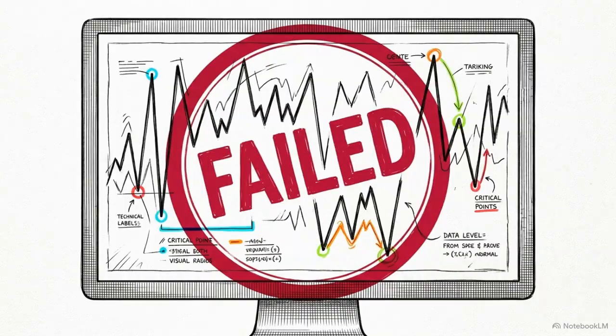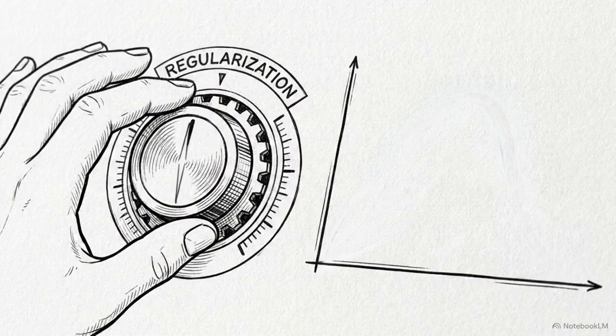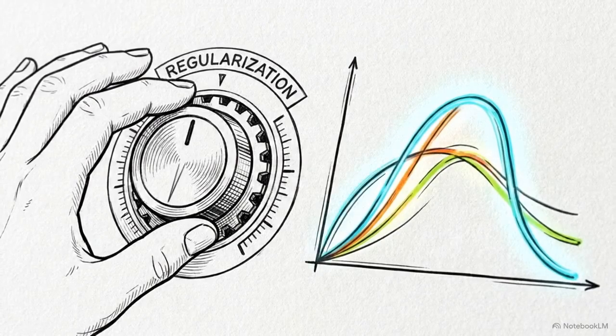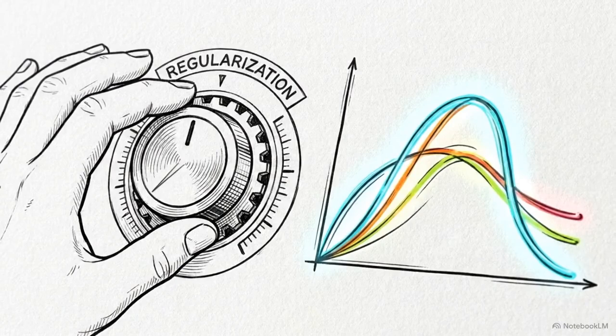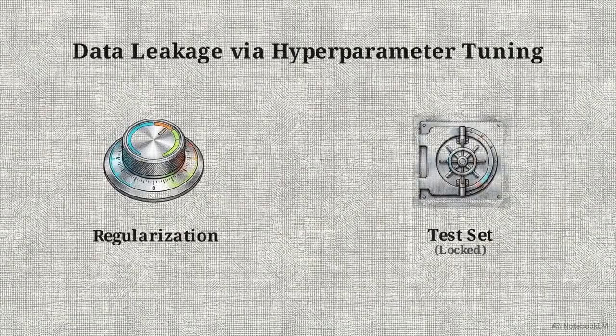What happens when we check our model and realize it is heavily overfitted to the training data? To fix this, developers use regularization. Think of regularization as a mathematical dial, a specific hyperparameter that artificially constrains the model's complexity to force its curves to become smoother. Here is the fatal error most beginners make.